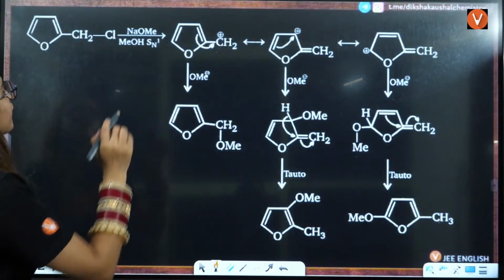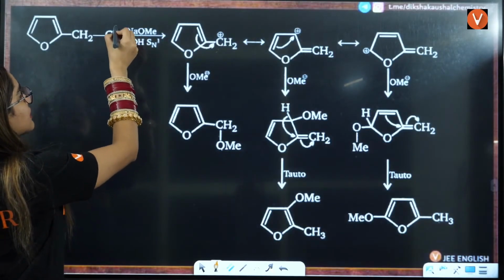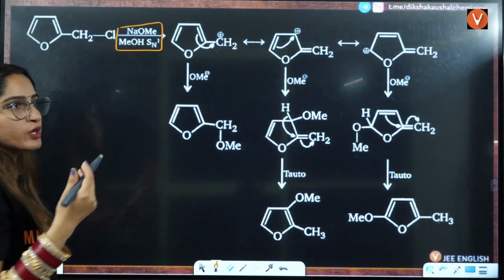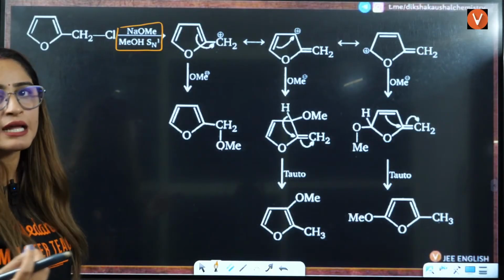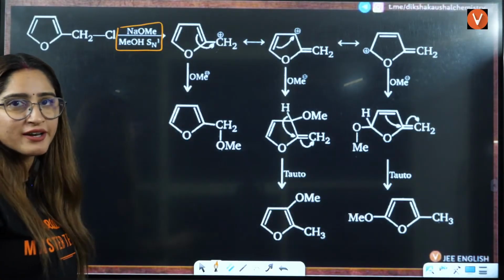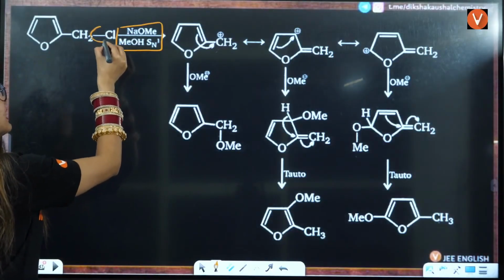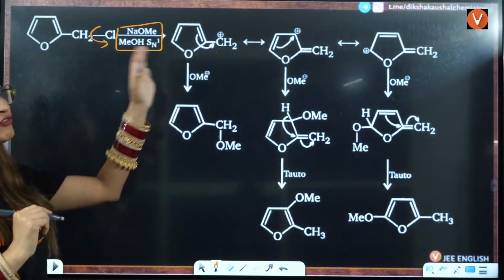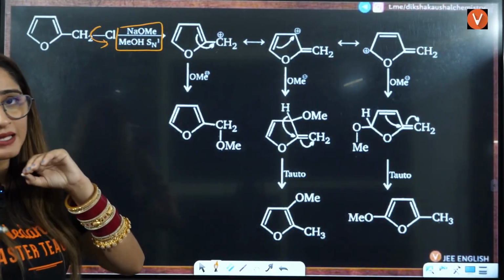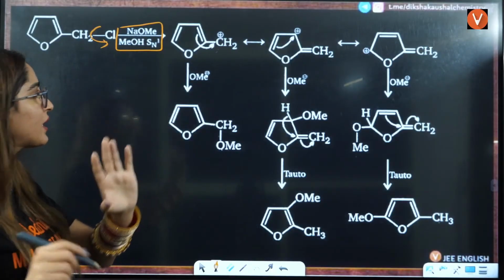So see, first thing is, when you do this, because it is going to form a carbocation, right? So it will cause elimination reaction here. So Cl negative will be eliminated. You will have the formation of a carbocation, right? Now see this very carefully.